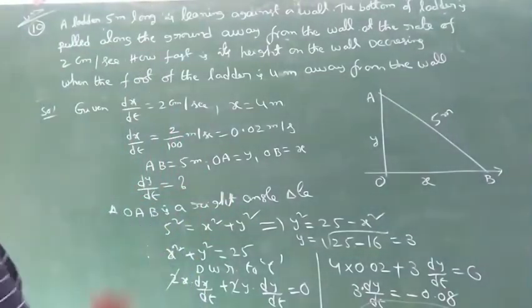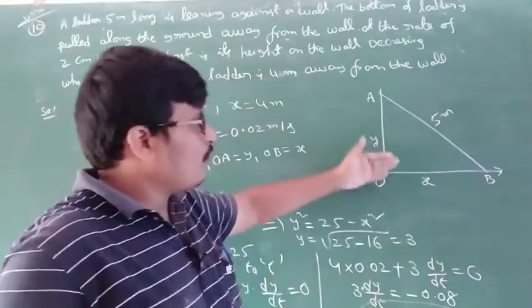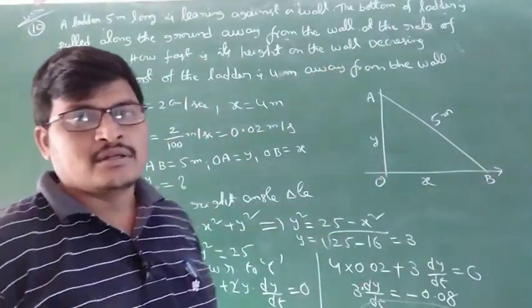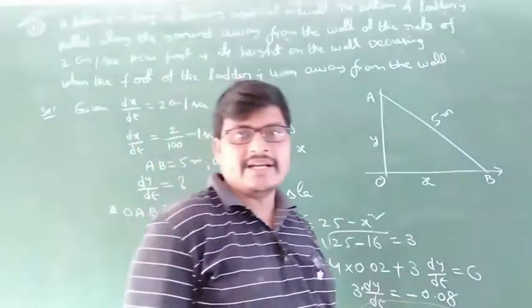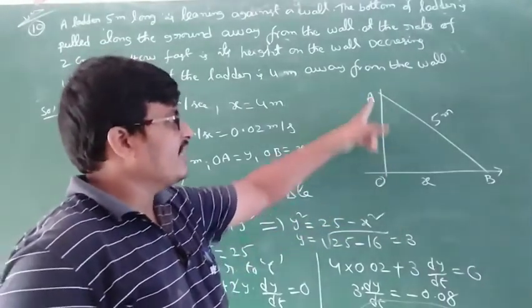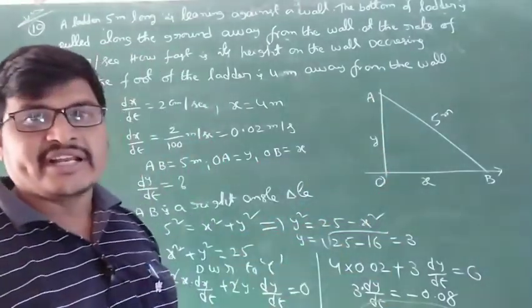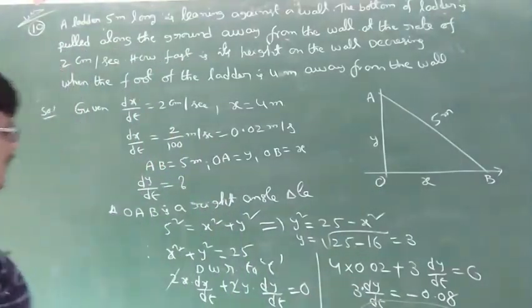Okay, this is the right angle triangle. What do we find out? The height of the wall is decreasing. What do we have to find? The decreasing rate. It means dy by dt. The height y, the decreasing rate dy by dt. Decreasing means negative value. Positive value means increasing.